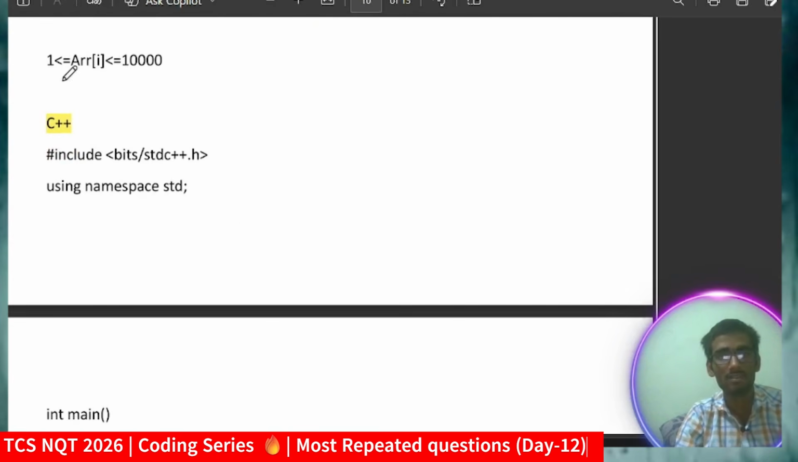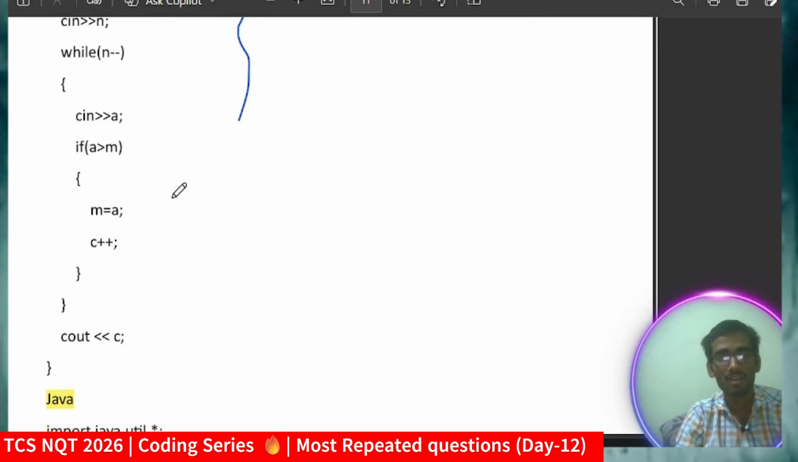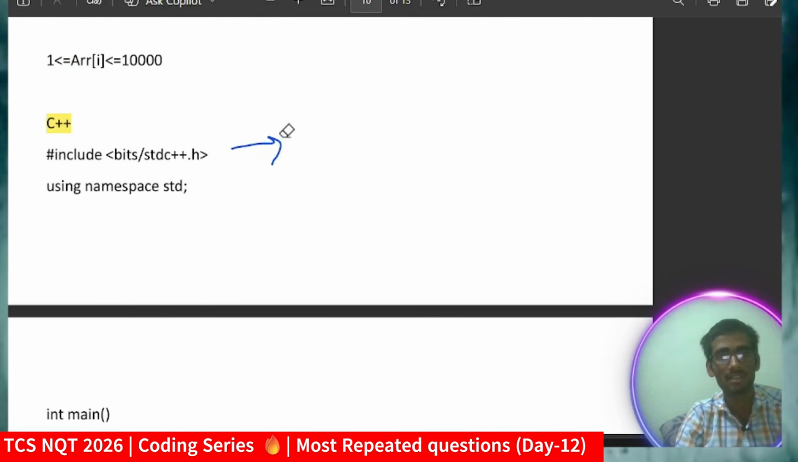Now let me come and discuss the C++ solution, including bits/stdc++.h, taking the input. Okay, and just checking the logic: if a is greater than m, meaning if the current value is greater than m, then m equals a and count increments. So this will give the count of values and we will just print it out. So I hope you got the logic. This is, again, a quite easy question, but the main thing is that you should know how to take input. The input scenario is important and you have to go through all those things.